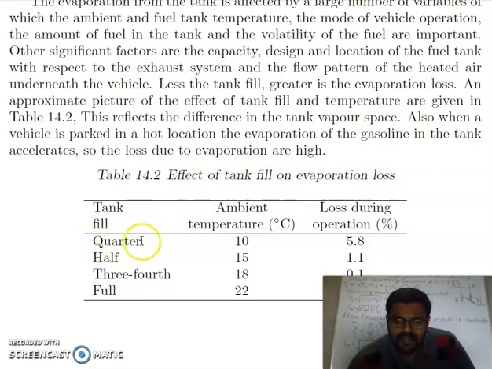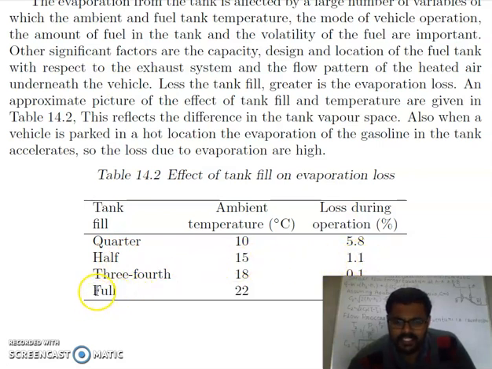If tank is filled quarter, means your fuel tank of your car or your vehicle is filled 1/4, then at 10 degrees Celsius temperature, 5% will be lost. If your fuel tank is filled half, it means 50% you have the fuel and rest your empty space. Then at 50 degrees Celsius, only 1.1% is lost.